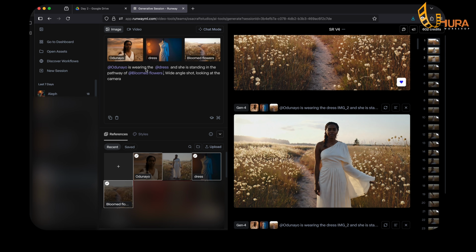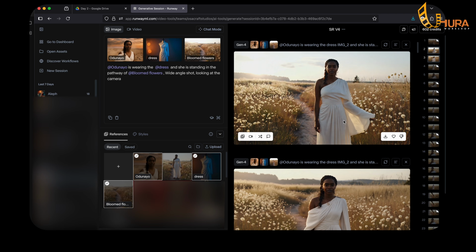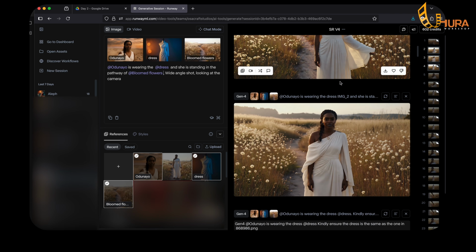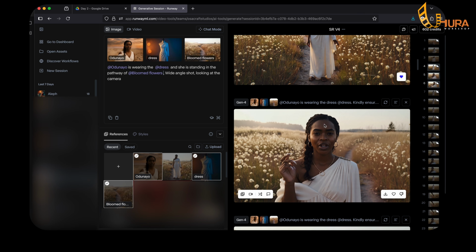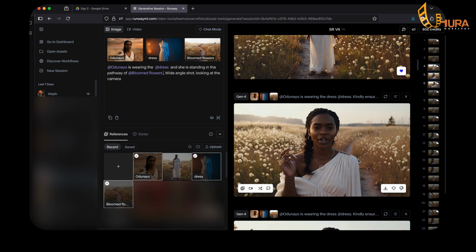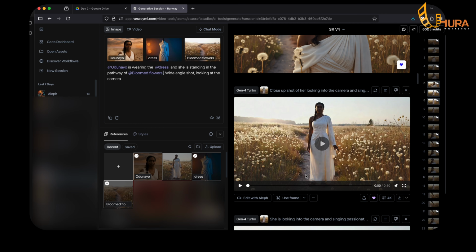Odunwayo is wearing the dress and she's standing in the pathway of bloomed flowers, wide angle shots looking at the camera. So when I went ahead to generate this image, it gave me this image that we have here. So you can see it has changed the dress. So I think I did two versions. This is the second version. And I need a close-up shot of this environment. Then I now went ahead to convert those into a video.